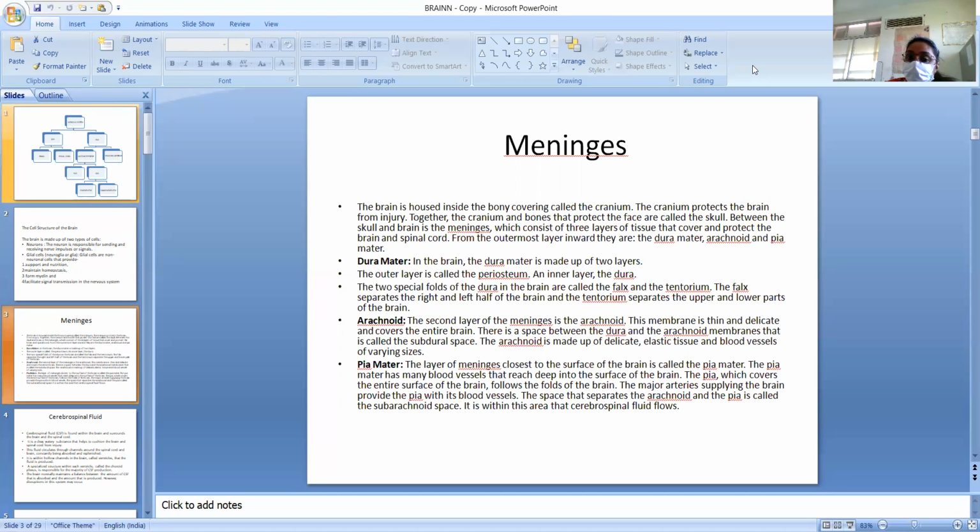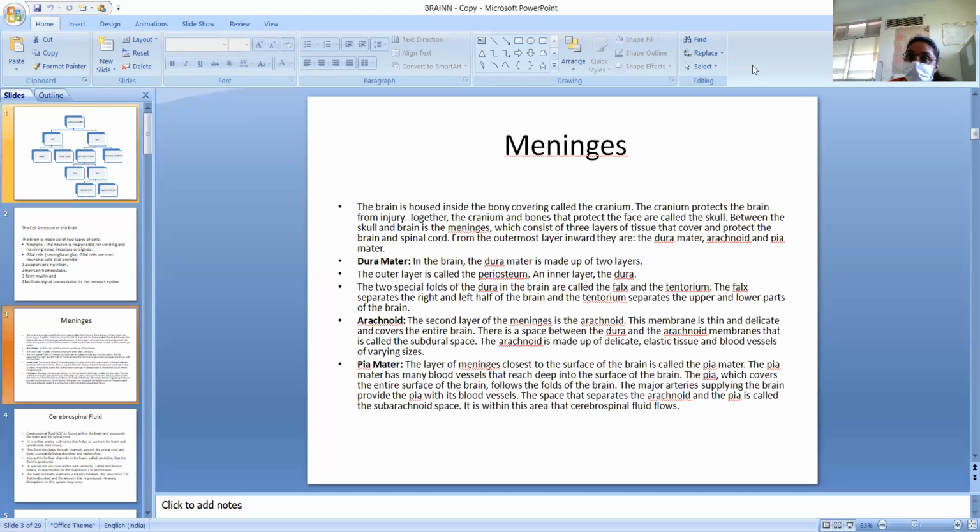The cranium protects the brain from injury. Together, the cranium and the bones that protect the face are called the skull. The skull is not the only part of the cranium. It is composed of the facial skeleton and our cranium.